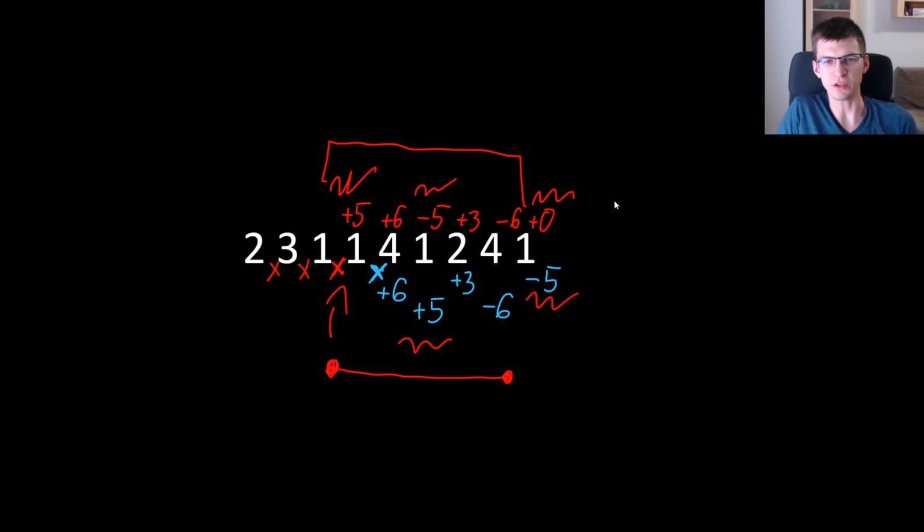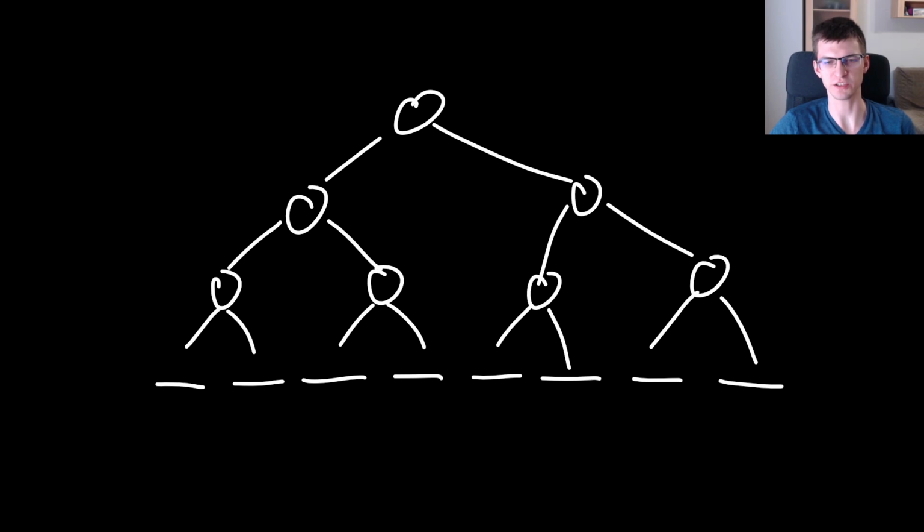What we should do is maintain this sequence of changes and answer a query about the maximum prefix. This again can be done with a segment tree, and in a moment I will show you how to do it. This is a segment tree built over a sequence of length 8. For simplicity, let's assume that it's a power of 2.